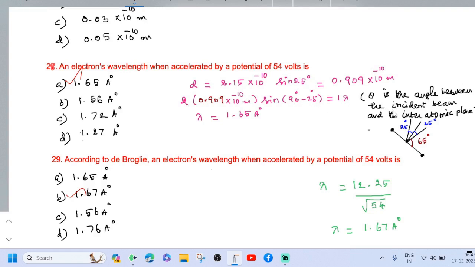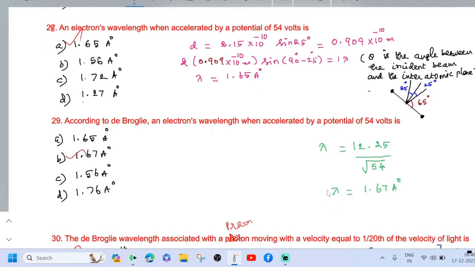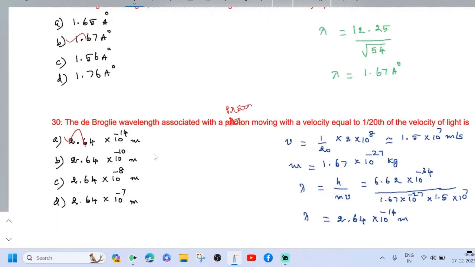Theta is the angle between the incident beam and the interatomic planes in this diagram. If you substitute all the values, we may get lambda equal to 1.65 Angstrom unit. Suppose we use the formula lambda equal to 12.25 divided by root V. Instead of V, we have to put 54. We can get the value of 1.67 Angstrom unit.